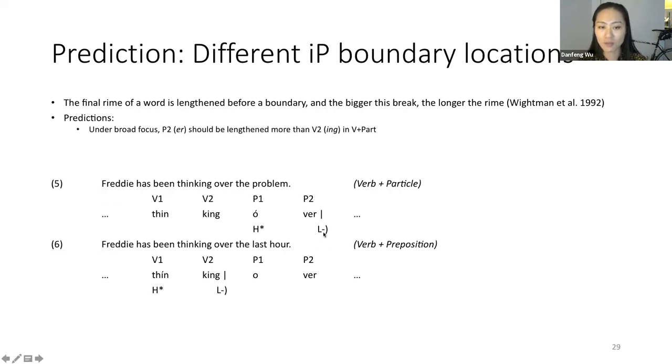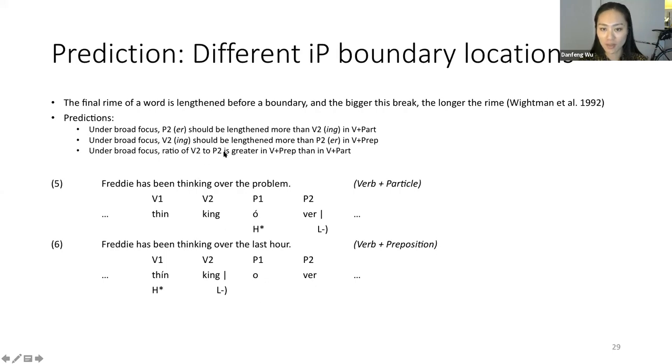Recall that under broad focus, in verb and particle, the boundary after P2 is greater than the boundary after V2, which predicts that P2 should be lengthened more than V2 in verb and particle. And this relation is reversed for verb and preposition. Considering the ratio of V2 to P2, this ratio should be greater in verb and preposition than in verb and particle under broad focus.